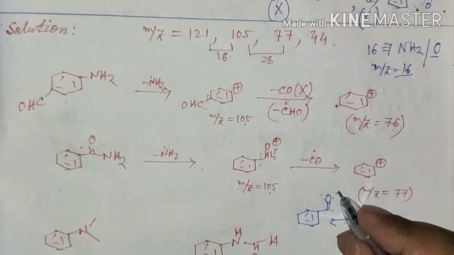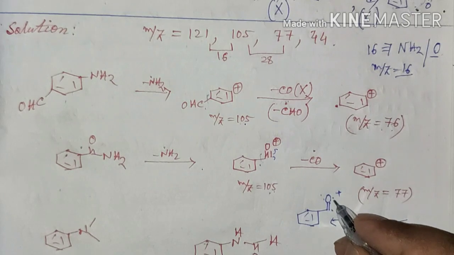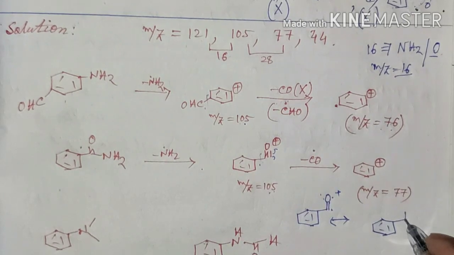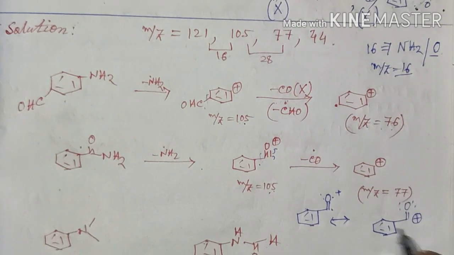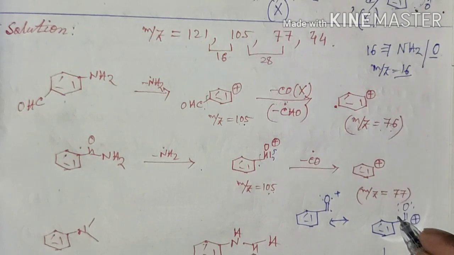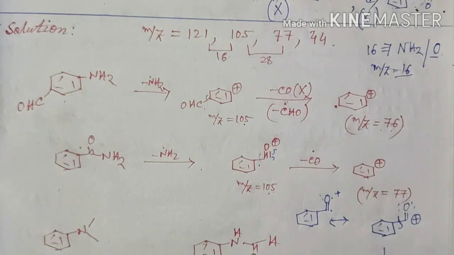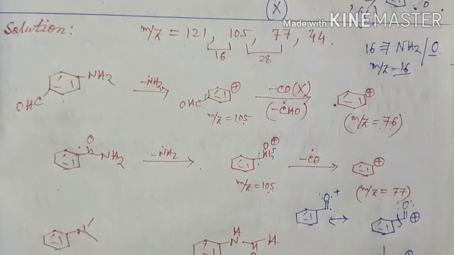We are substituting here a carbocation, and this lone pair of electrons will go here. There will be a tautomerism between these. And now if we fragment it heterolytically, then it will give this carbocation and carbon monoxide.